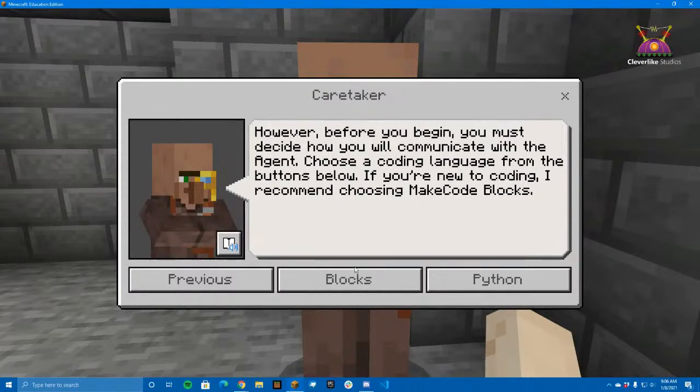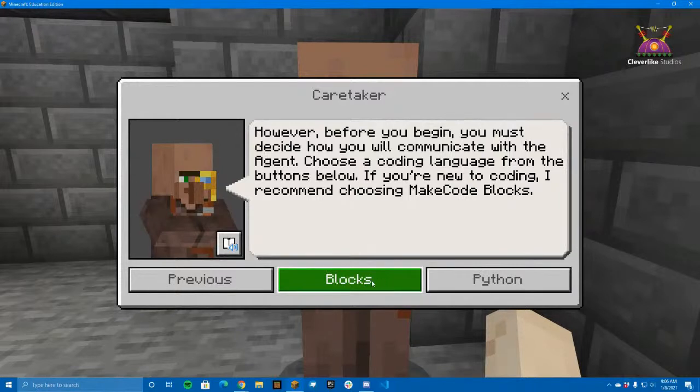I'm not new to coding, but I have really not done much with the MakeCode blocks, so it's probably a better learning experience for me to do this one. So I'm going to do the blocks this time. If you guys want to see the Python one, maybe we'll do another stream. We could do the Python walkthrough.